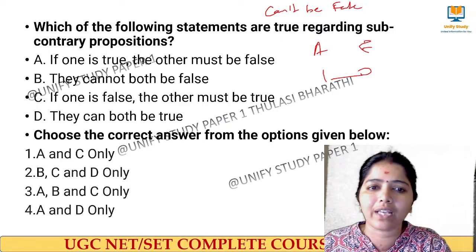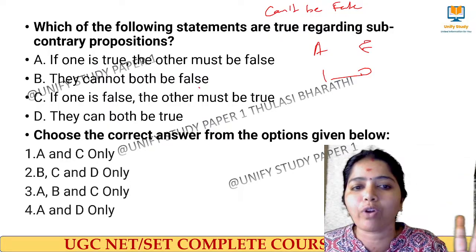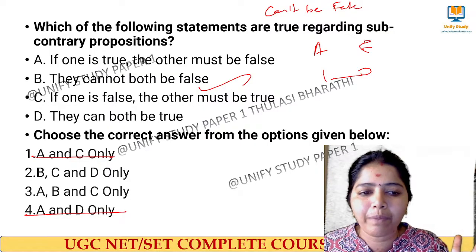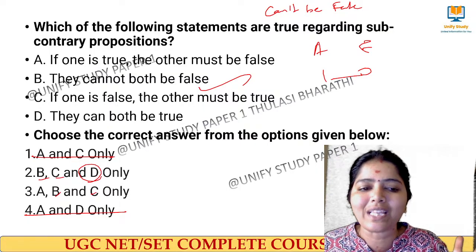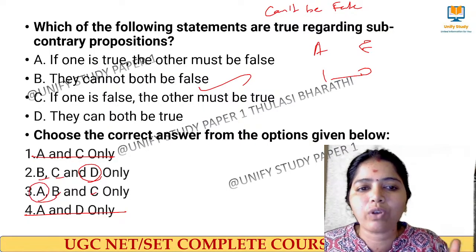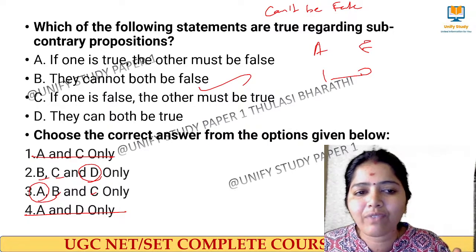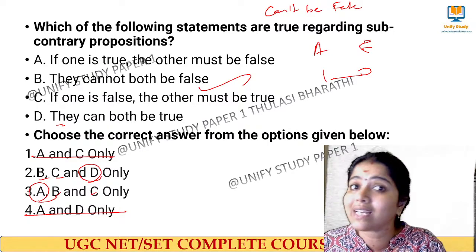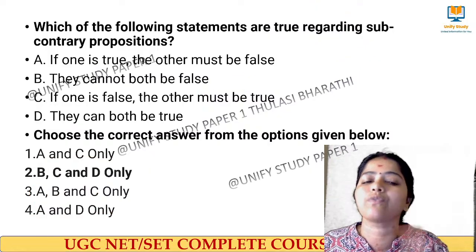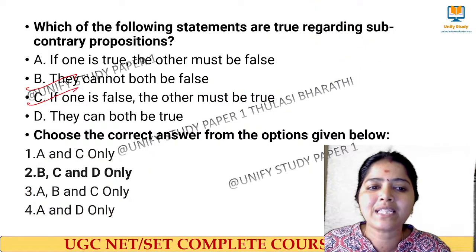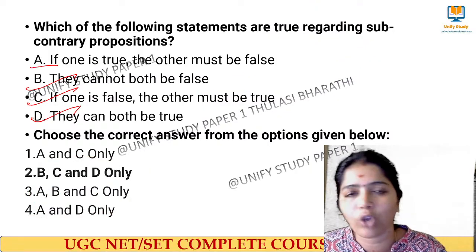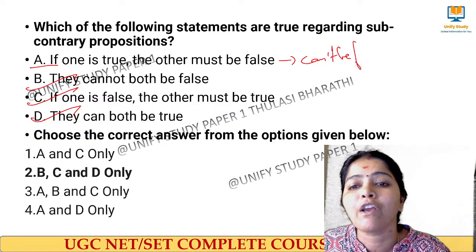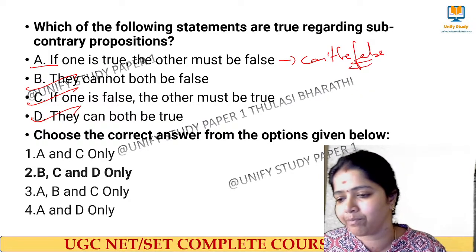Here that is not the case. Here they cannot both be false. Compulsorily, option B should be there. We can eliminate these two. B should be there and C is there. Check with A and D. As we know that A is not possible, then we have B. They can both be true, maybe. So the right answer for this question is options B, C and D. A definitely will not come, because in a subcontrary statement they cannot be false at the same time.